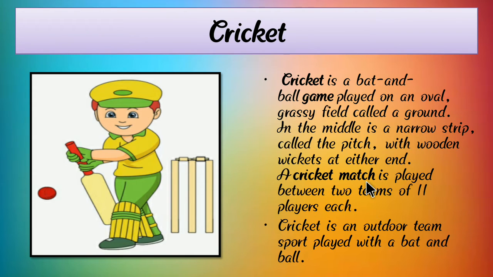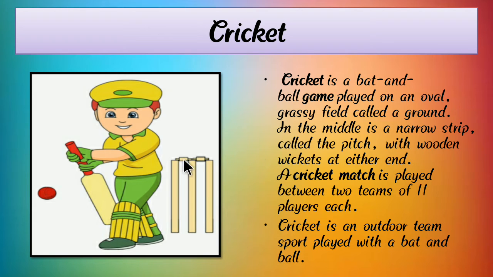In the middle is a narrow strip called the pitch, with wooden wickets at either end. A cricket match is played between two teams of 11 players each. So in cricket, two teams play against each other, and each team has 11 players. Cricket is an outdoor team sport played with a bat and ball.